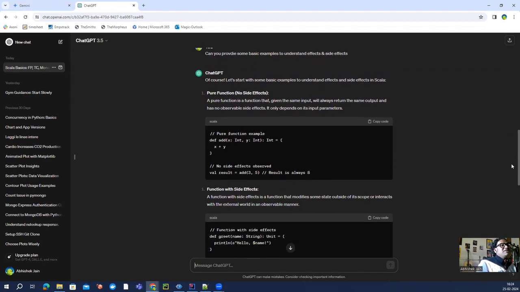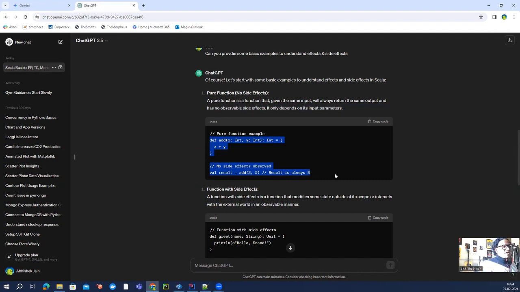Okay, so ChatGPT: pure function, no side effects. It seems like a pure function is a function that given the same input will always return the same output and has no observable side effects. It only depends on its input parameters. Now this completely makes sense, not this line, but if you just see this code, you have a function where you are adding two values, and we know that if we feed in 3 and 5, we are always going to get 8. So it's a pure function and there is no possibility that your output is going to be changed by any means.